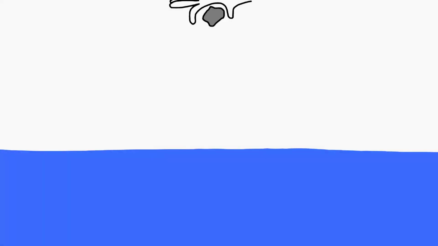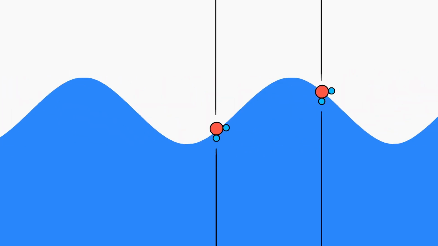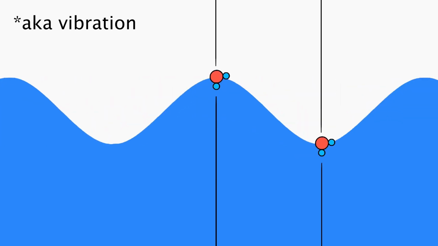Here's an example. Let's say you drop a rock into some water. When the rock falls through the surface, the water doesn't just pretend that nothing happened. No, the water reacts with a ripple. The rock has disturbed the water and caused the water to vibrate away from the rock, making the ripple a wave. And the wave doesn't carry the water particles with it. The water particles stay in the same lateral position and just bounce up and down. This is what a wave is.